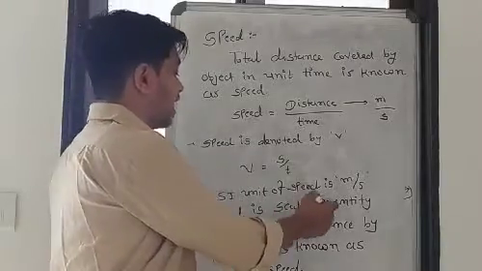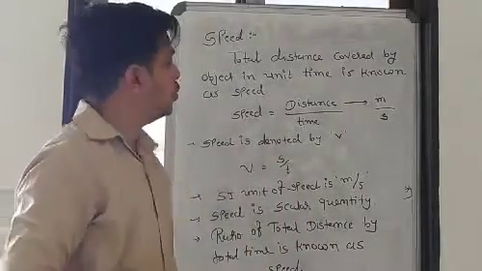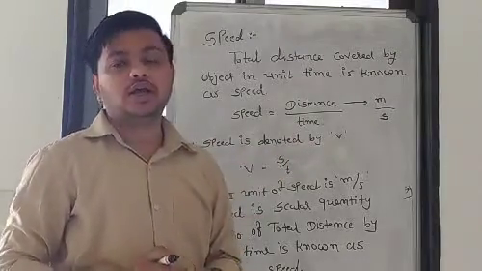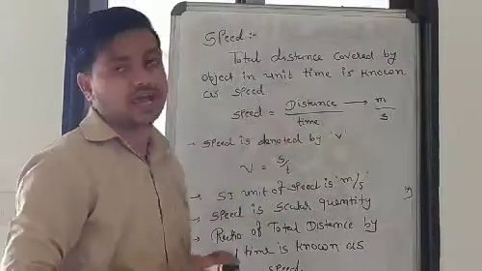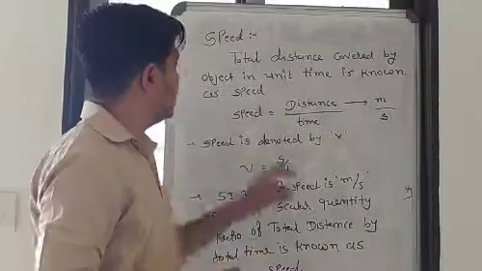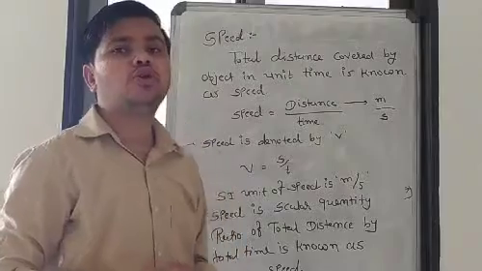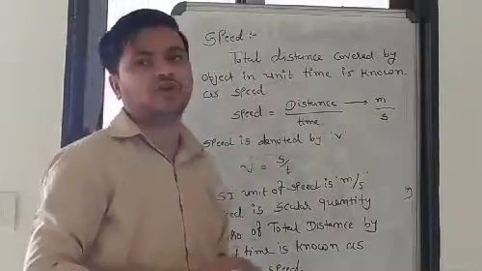It is a scalar quantity because, as you know, distance is a scalar quantity and time is also a scalar quantity. Both quantities are scalar, so we can say that speed is also a scalar quantity. We do not need to use a direction for it.